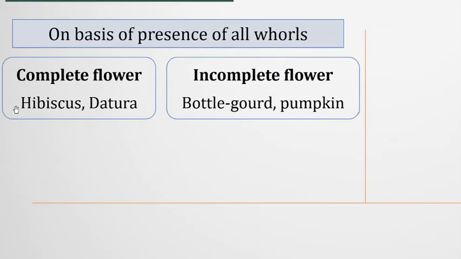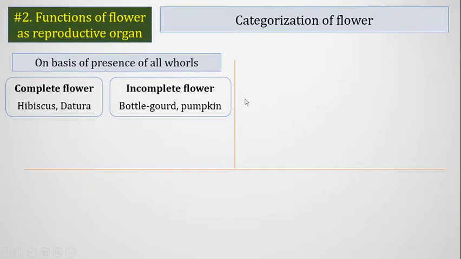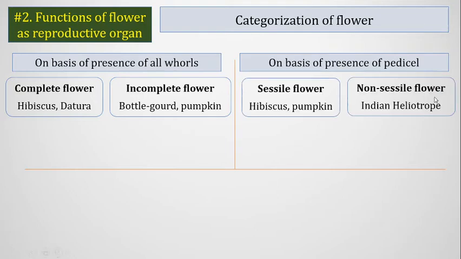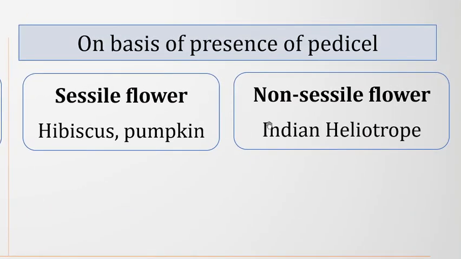Some flowers are complete flowers, which contain all 5 parts in the same flower, and some flowers are considered incomplete flowers, those that miss or lack one of these 5 parts. Then, on the basis of the presence of the pedicel, whether the flower contains a pedicel or not, some flowers are sessile flowers and some flowers are non-sessile flowers.